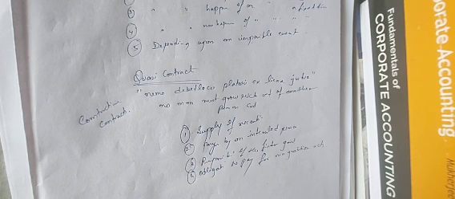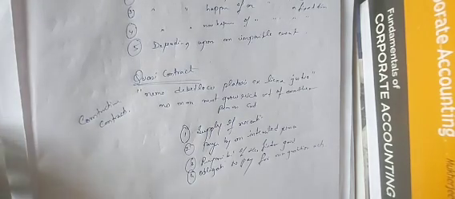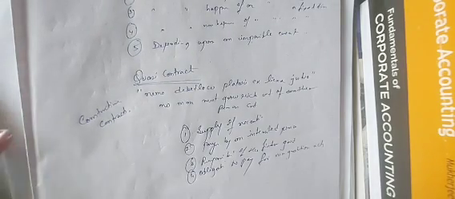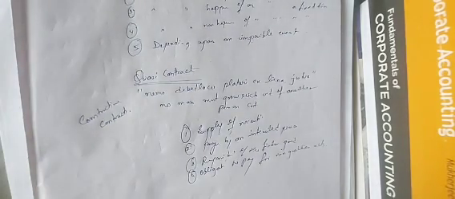Nemo debet locupletari ex alterius incommodo. No man can grow rich out of another person's cost. This is also known as constructive contract, right? So we are left with only a few other contracts, that is contract of indemnity, contract of guarantee, agency contract, bailment, pledge. That's it, 4 types of contract. So we will continue this in the next class, and that will be the last class, which will probably be of 15 or 20 minutes, because that will complete my syllabus. So thank you, class.